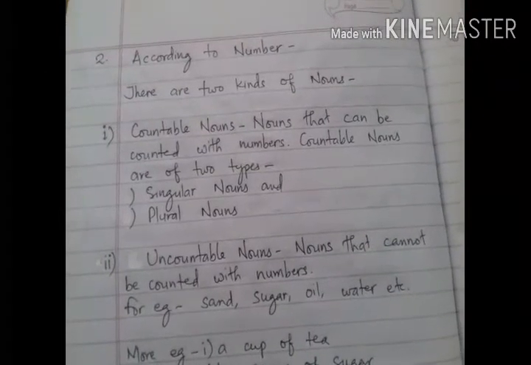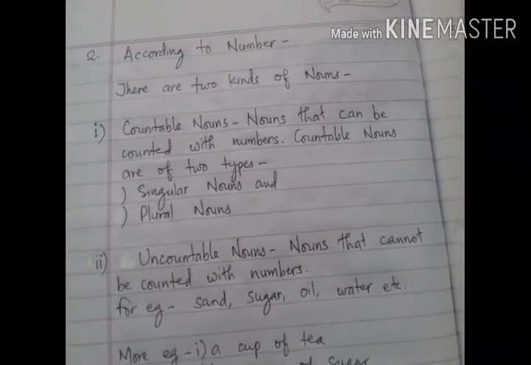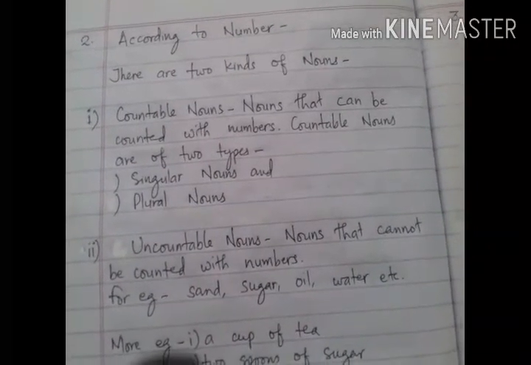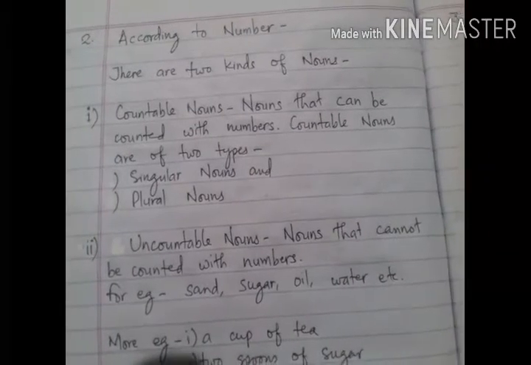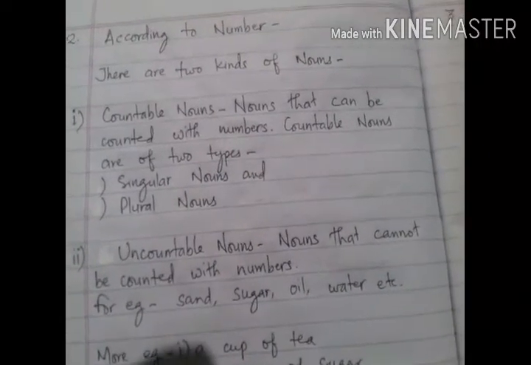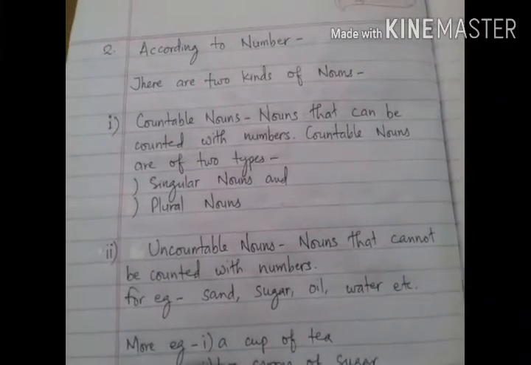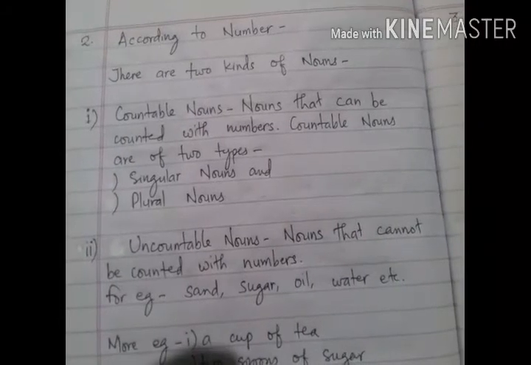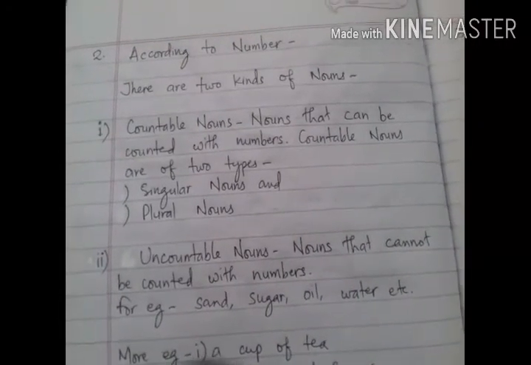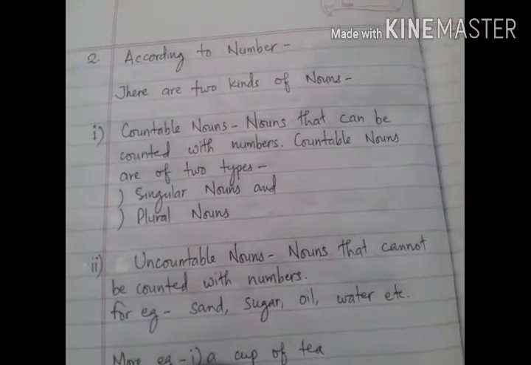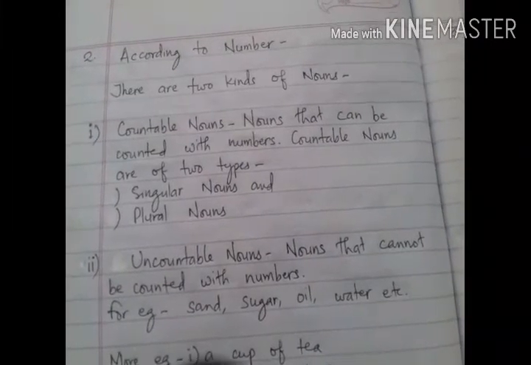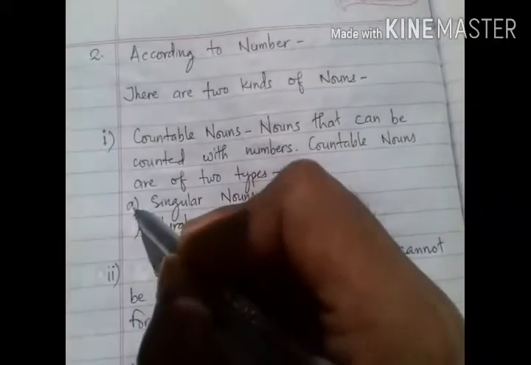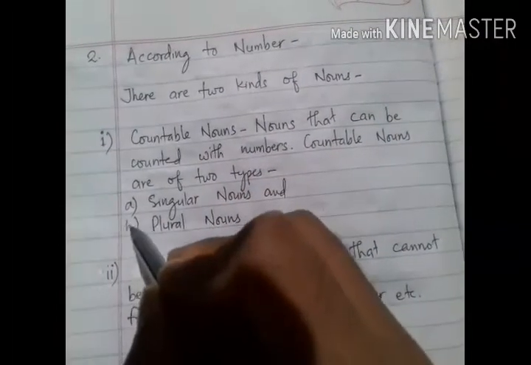Now let's discuss the kinds of nouns according to number. According to number, nouns can be classified into two major kinds. They are countable nouns and uncountable nouns. See, countable nouns are those nouns that can be counted with numbers like 1, 2, 3, 4. Countable nouns can again be classified into two kinds. They are number 1, singular nouns and number 2, plural nouns.